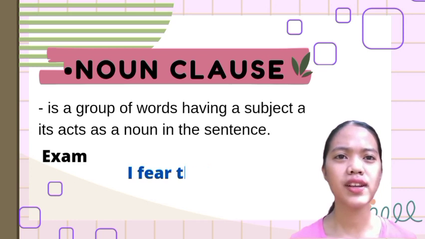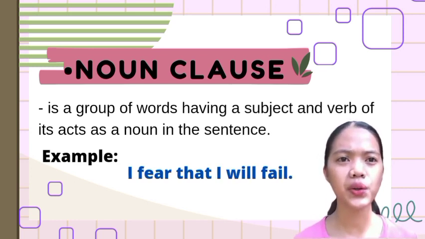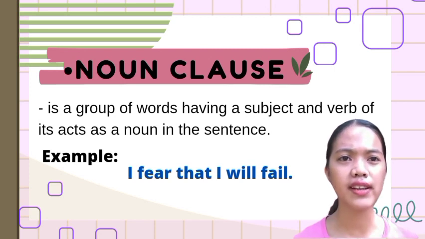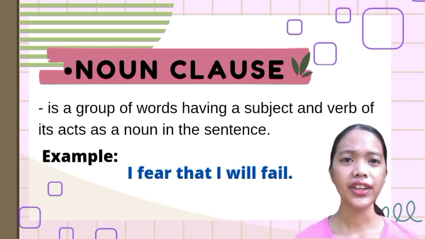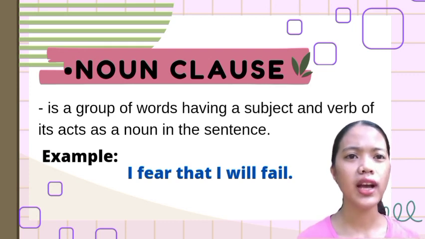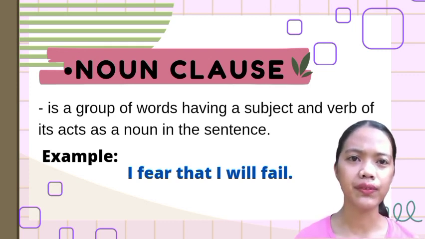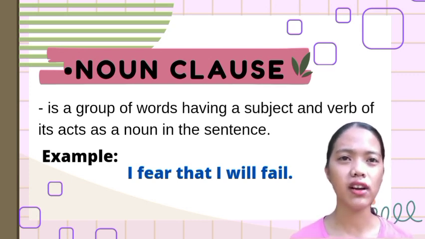A noun clause is a group of words having a subject and verb of its own, and it acts as a noun in the sentence. Example, I fear that I will fail. Here, that I will fail is a clause as it is a group of words having a subject and verb, and the clause is acting as the object of the word fear, so it's a noun clause.